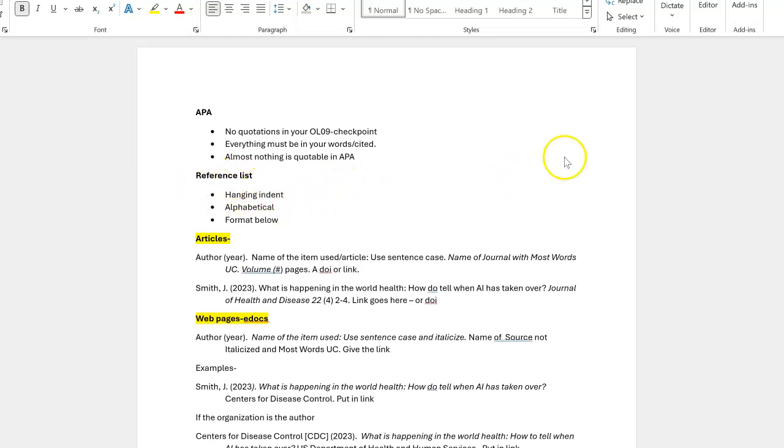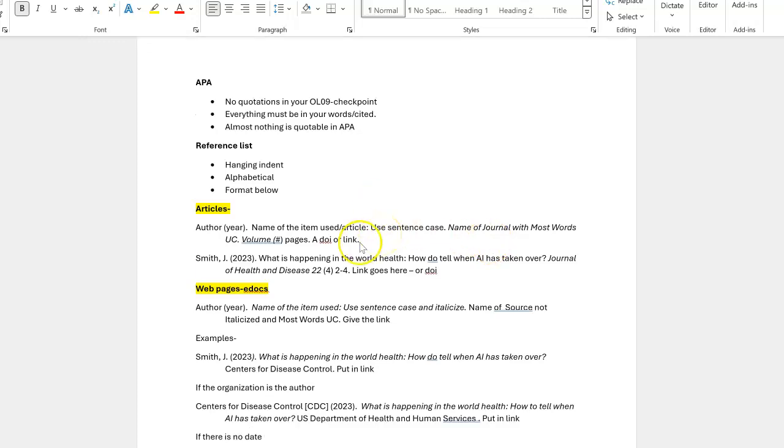Reference list issues, there are 3 items. One is the hanging indent, which is shown below. The second is that your list should be alphabetical by the last name of the first author. That's not shown below because I just have one example in each area. And the format of what it should look like is below.